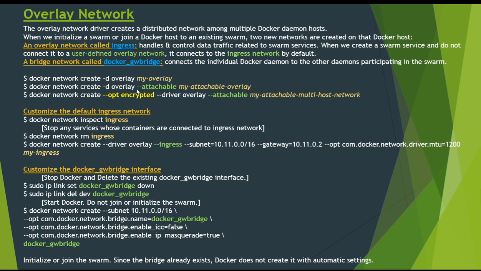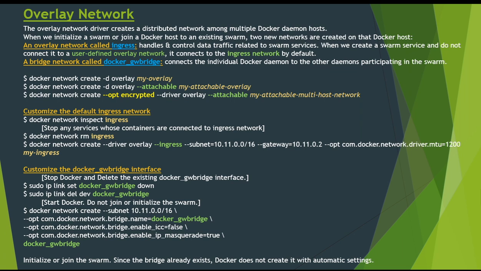We can also create our network with the option --attachable to create an overlay network which can be used by Swarm services or standalone containers to communicate with other standalone containers running on other Docker daemons. We can also specify the IP address range here, subnet, gateway, and other options as well.